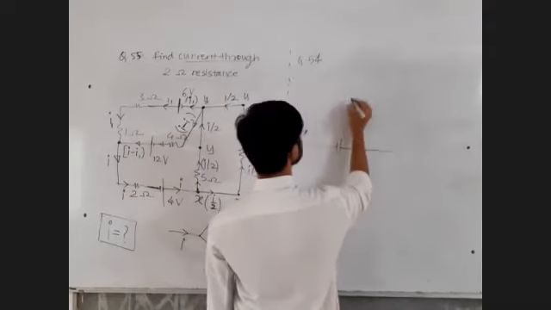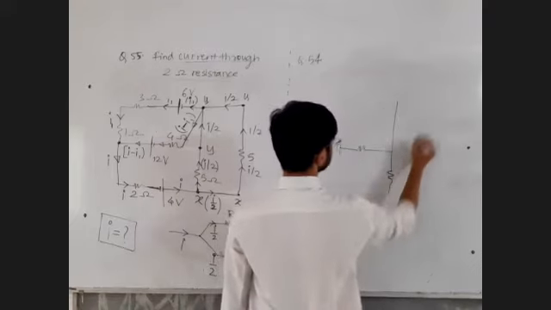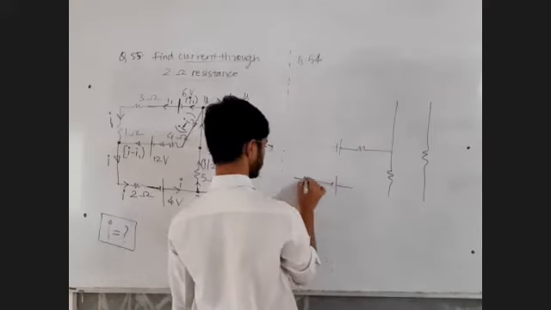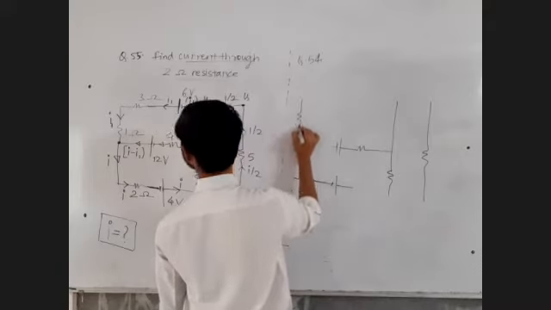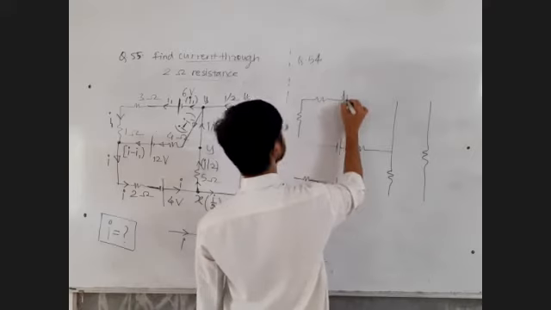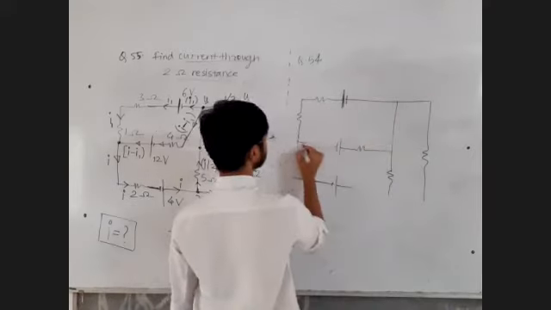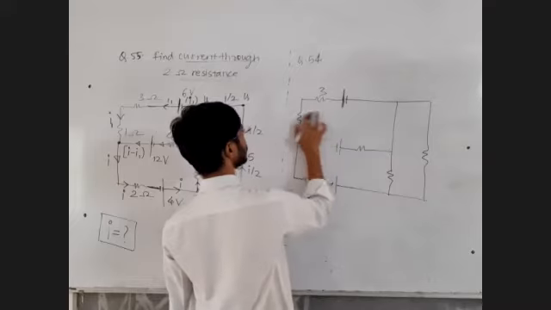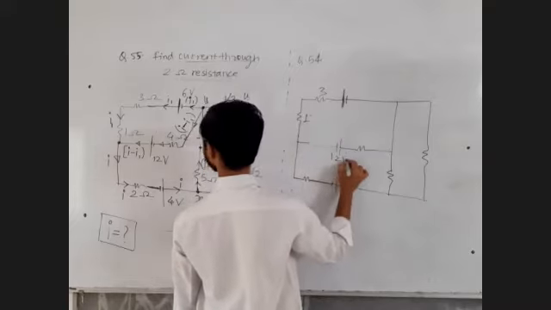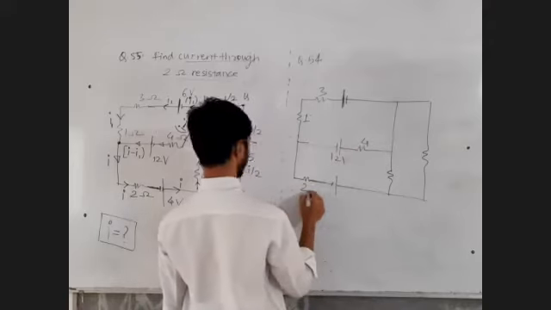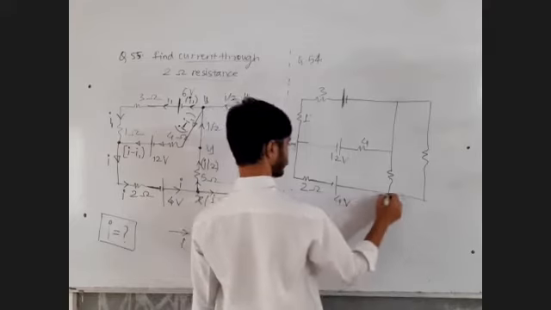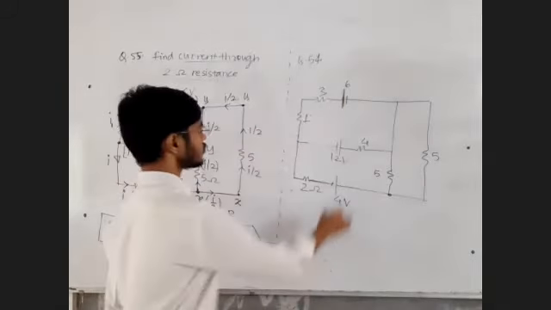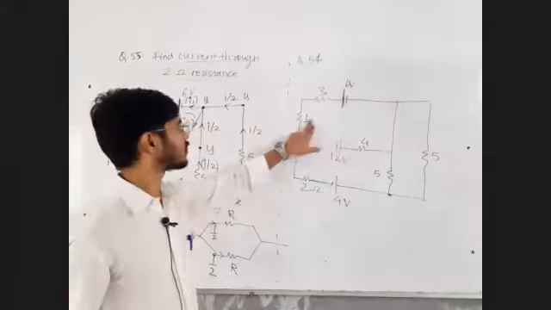Like this, this, this. 1 ohm, 12 volt, 4 ohm, 2 ohm, 4 volt, 5 ohm, 5 ohm, 6 volt, 6 volt. All the resistances are in ohm, so I'm not repeating the ohm symbol.